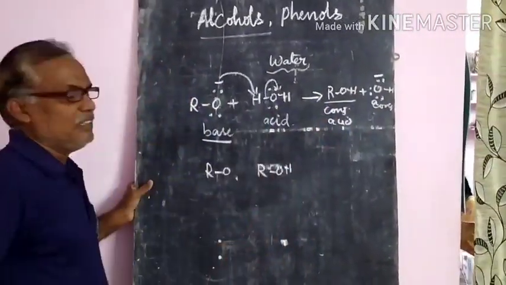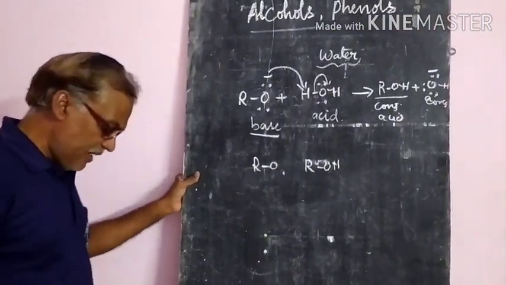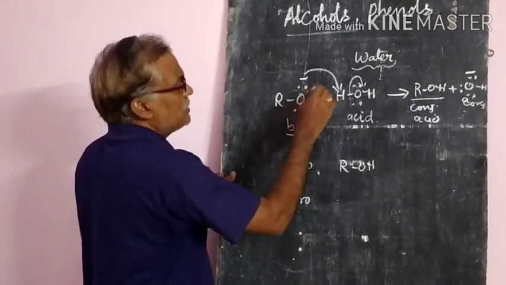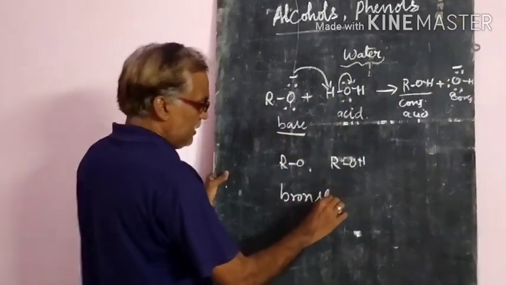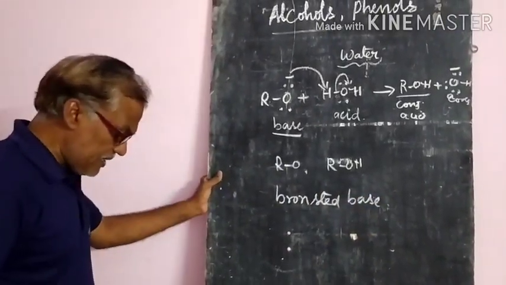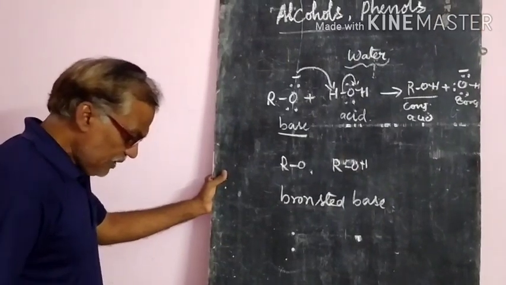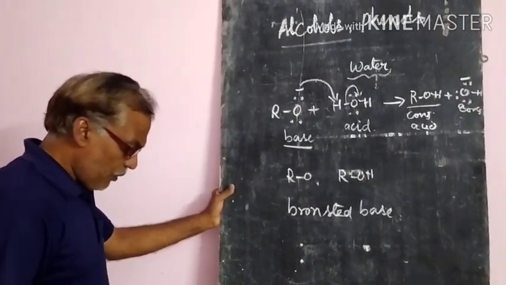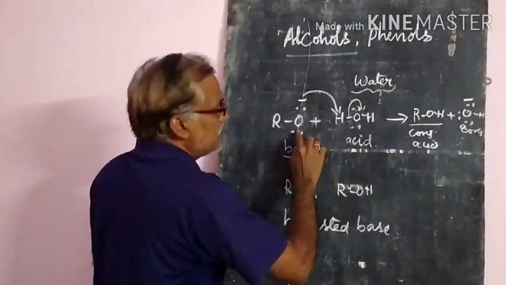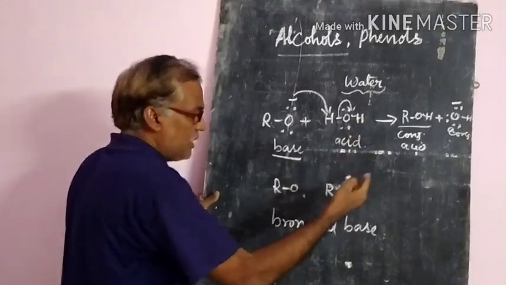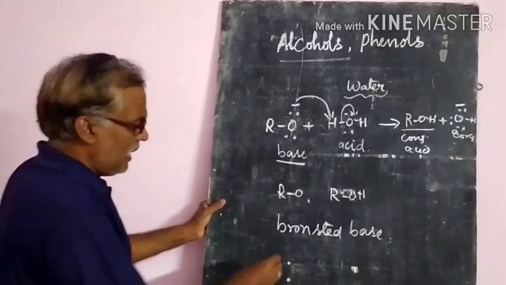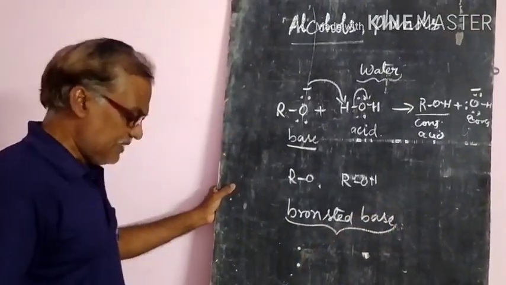So they will form this one. If they are forming this one, they will be called Bronsted bases. So that means alcohols and phenols are acting like Bronsted bases. What is the meaning of Bronsted base? That means they will be proton donors. What will they do? These alcohols and phenols will give one proton, okay, donors, and our alkoxide ions will accept the protons. So that's why they will be acting like Bronsted bases.